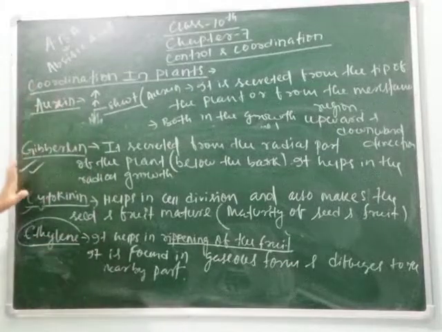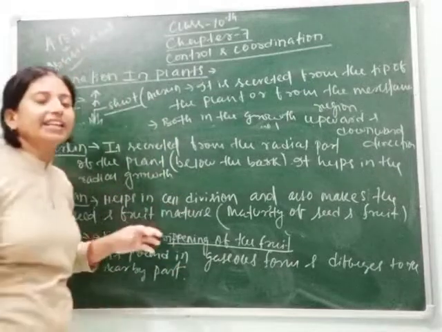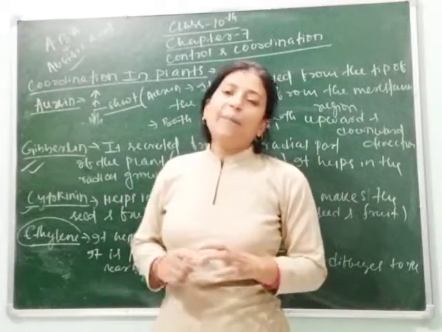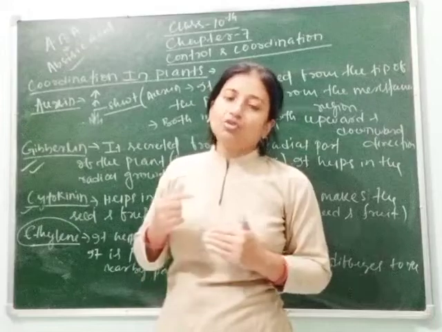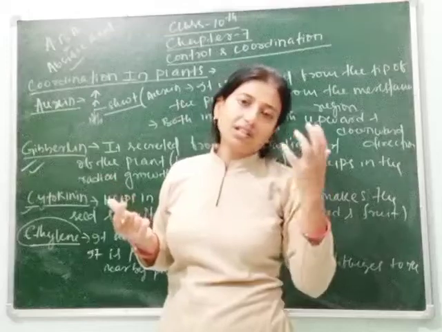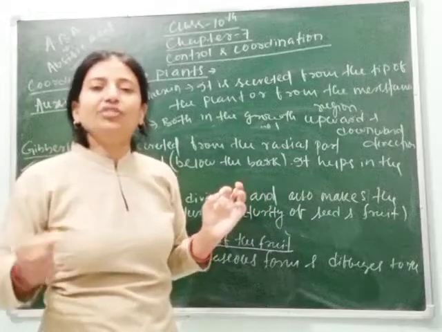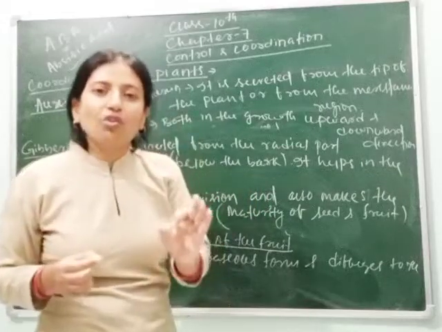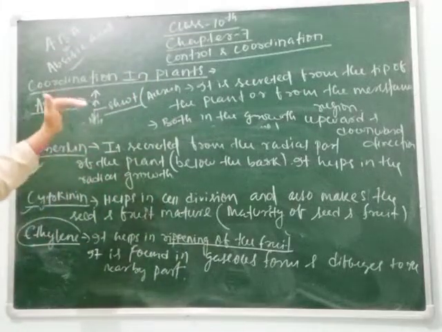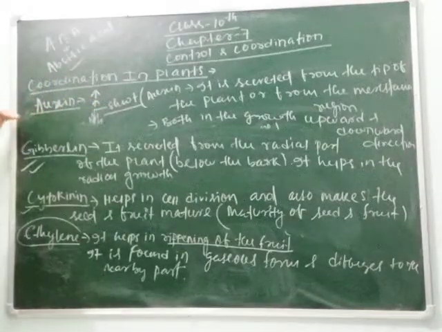So all these types of hormones help in the growth of the plant and stimulate growth, whereas abscisic acid stops the growth of the plant. So without the coordination of hormones, plant growth can't occur. The plants around us, some are creepers, some are climbers, some are small sized, some are large sized, because of their controlled growth, and that controlled growth is done by these phytohormones or plant hormones, due to which we can say they are the second coordinating organ, as well as help the plant in proper coordination.